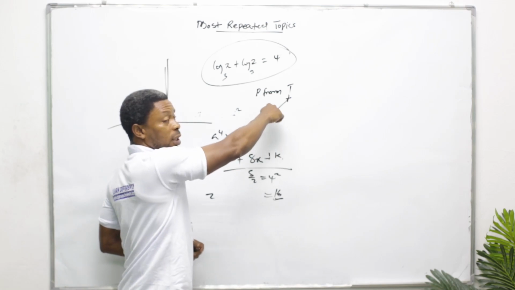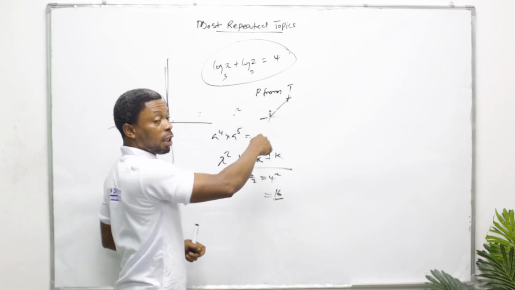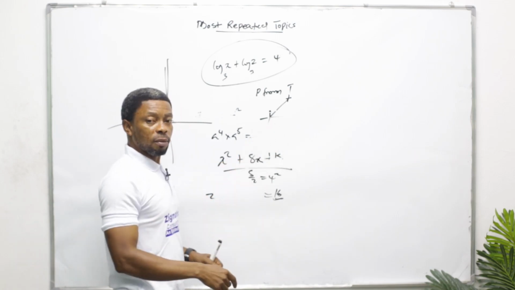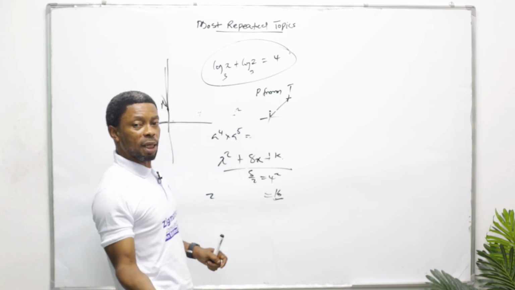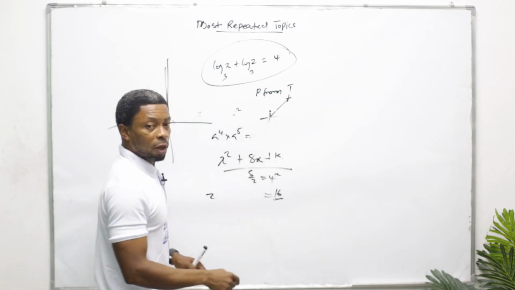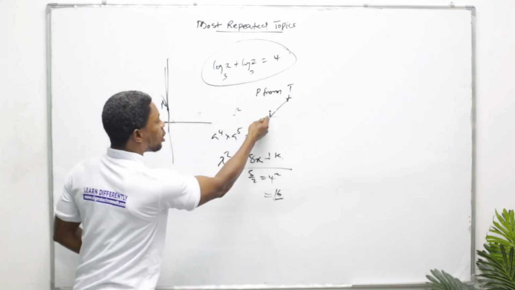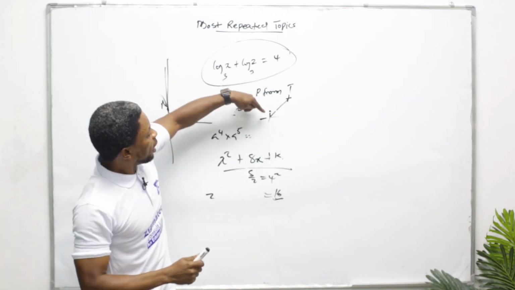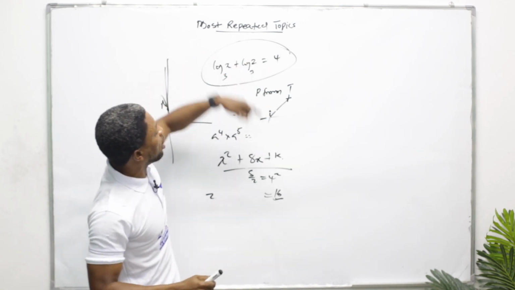Acute angle is in the first quadrant. Obtuse angle, you see it in the what? In the second quadrant. And acute angle less than 90. Obtuse angle greater than 90 but less than 180. You see it here. When it is now greater than 180 but less than 270, you see it in this quadrant. When it is greater than 270 but less than 360, you see it in this quadrant. That's how you locate it.